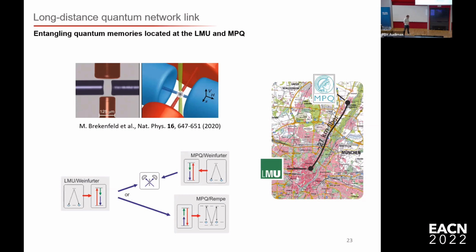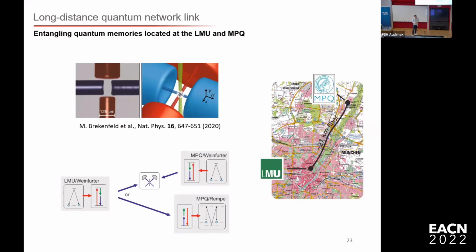And actually in the group of Gerhard Rempe, they were able to increase the success probability by at least 3 orders of magnitude compared to the results that I've shown you now. And this they do by cavity enhanced interaction with the atoms. So they also use rubidium atoms, however, in a cavity to increase this interaction. And then there are two different schemes that we could propose. So we can do exactly the scheme that you saw in the previous slide.